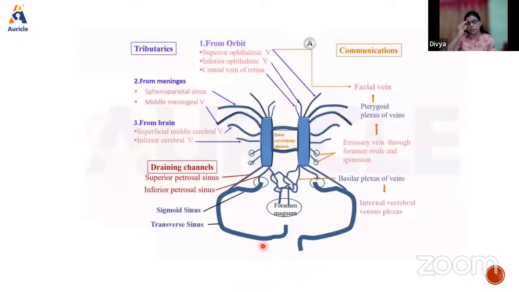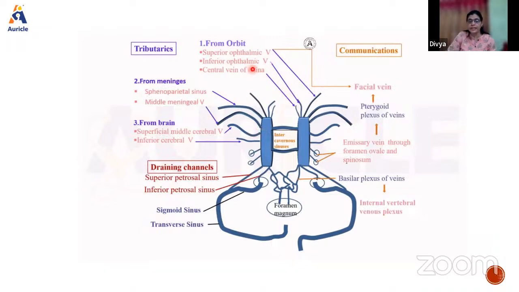Next, we come to the tributaries and communications. You can draw this diagram showing tributaries on one side and communications on the other side. Tributaries are the veins which are draining into this cavernous sinus. I told you these venous sinuses are draining the blood from the orbit, from the internal ear, from the meninges, from the brain, and from the diploe.